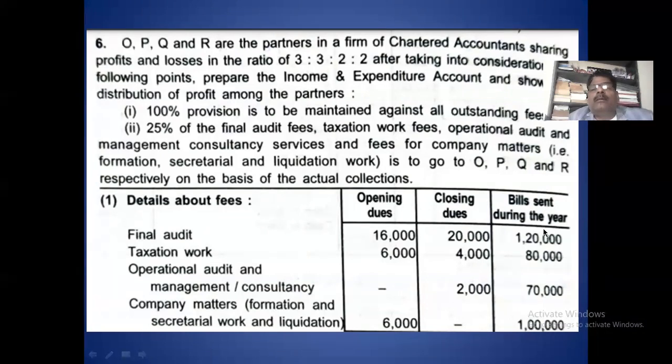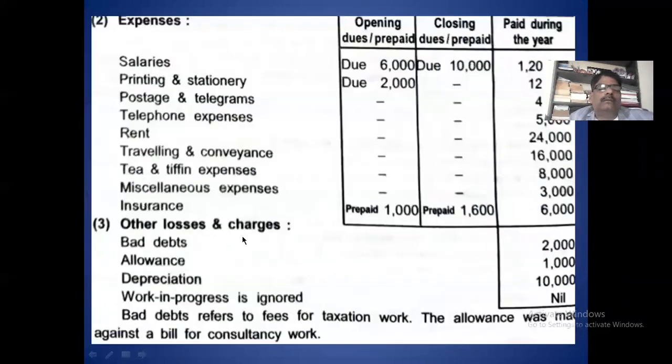And this bill means it is the total earning of the year, not received. So it comes as income on the credit side. Next is expenses. In the expenses, payment column is there, opening is there, closing is there. Opening, closing, paid. These are the expenses you write in the income and expenditure account, debit side.